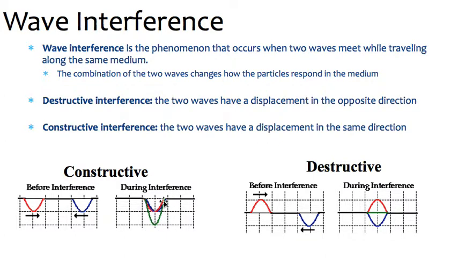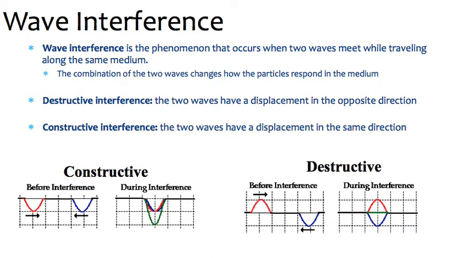So the green is the actual wave versus destructive. The red wave and the blue wave, they have a displacement in opposite direction. Red's up and blue's down. And these happen to have the same amplitude. So when they cross paths, it ends up canceling each other out. So we get this green wave here.